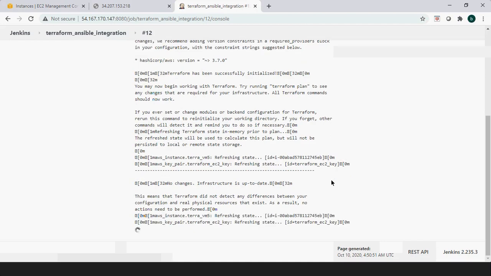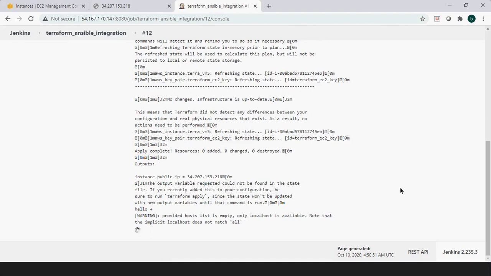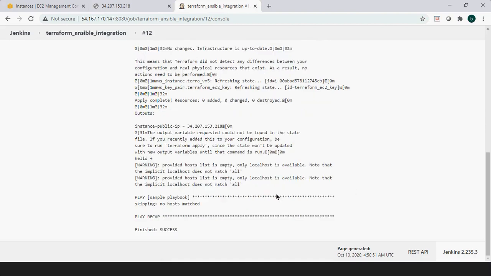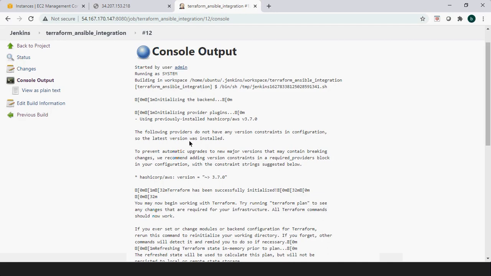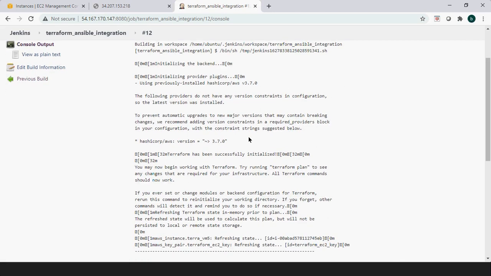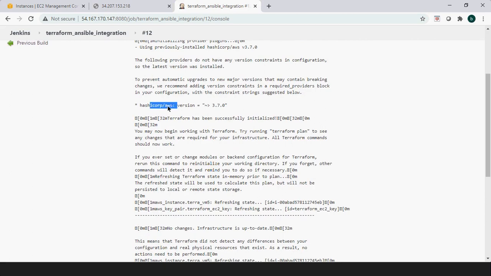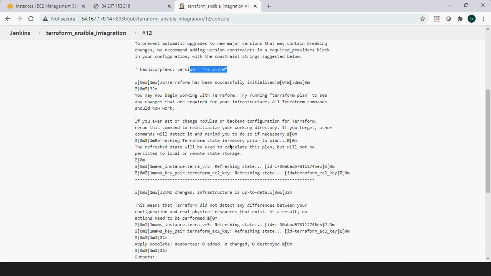Yeah, it is success. So if you look into this console log, it is simply doing this workspace, and here it is extracting the Terraform version.